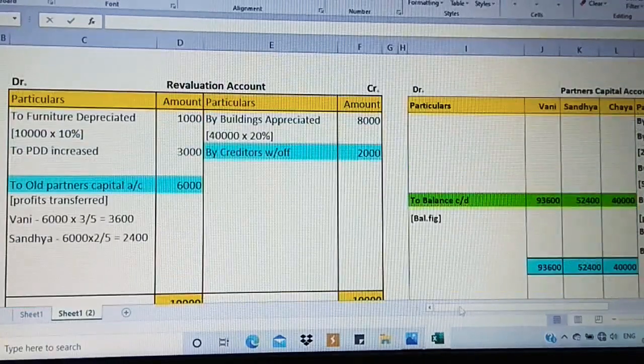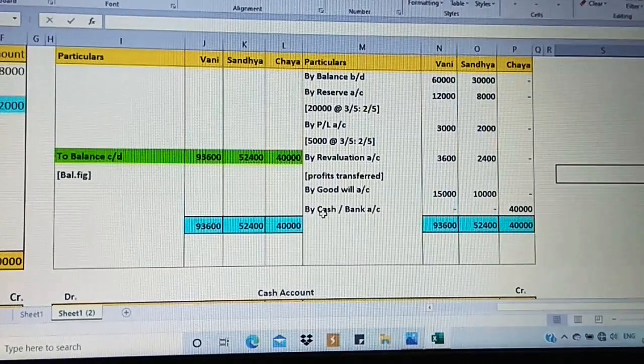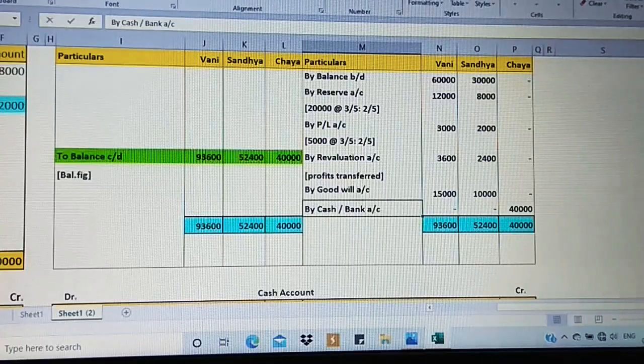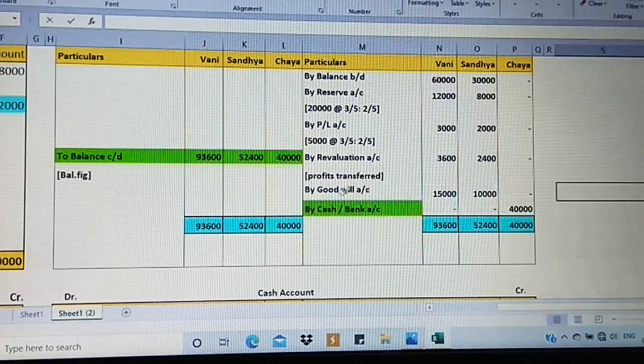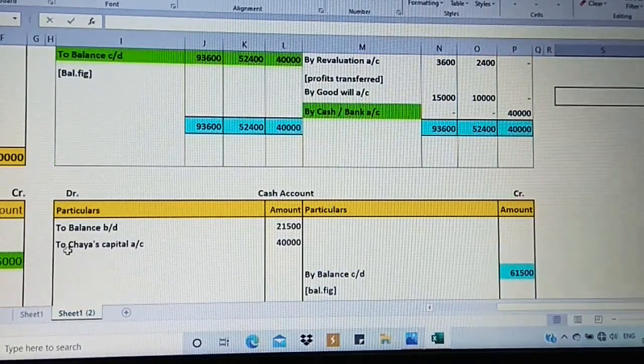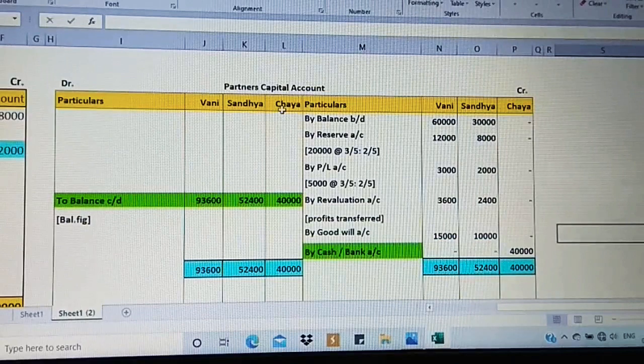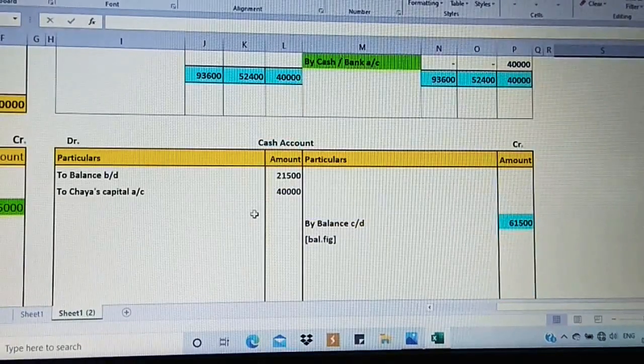Then moving on to the partner's capital account. First check on the credit side. We have Chaya's capital brought in the form of cash. So here we have the cash word getting affected. So I'm going to highlight it. Yes, this is going to be posted on the debit side to Chaya's capital account because the concerned partner is Chaya and the heading is capital account. Chaya's capital account. We are not taking all the partners to write as partners capital. It's only Chaya's. Clear? So 40,000 is taken.